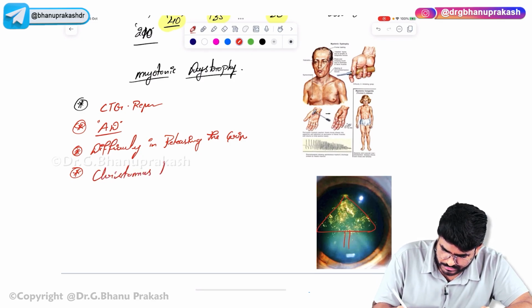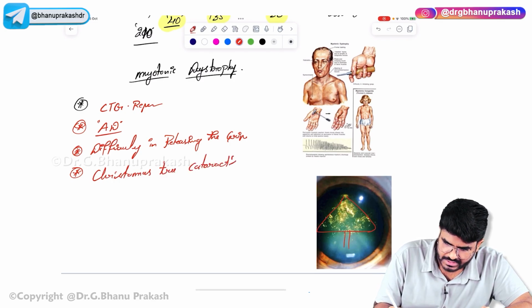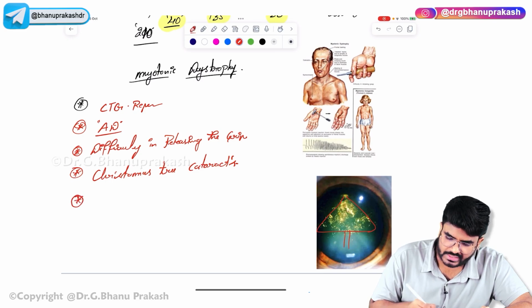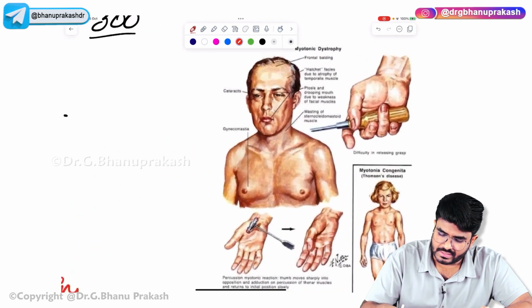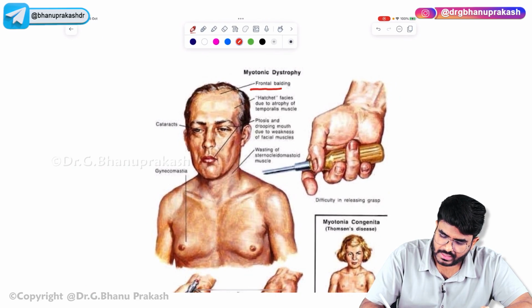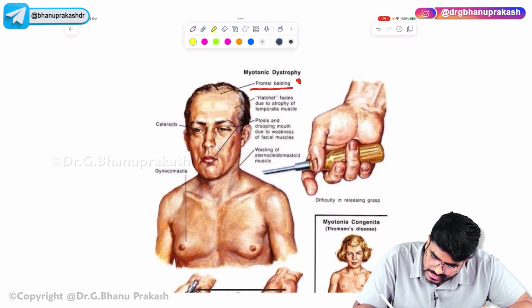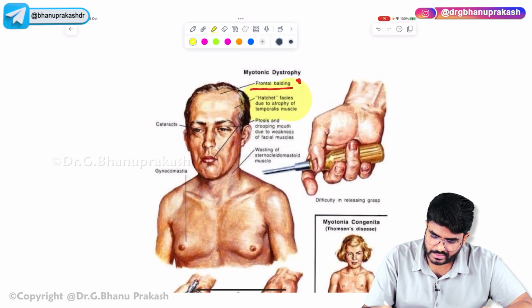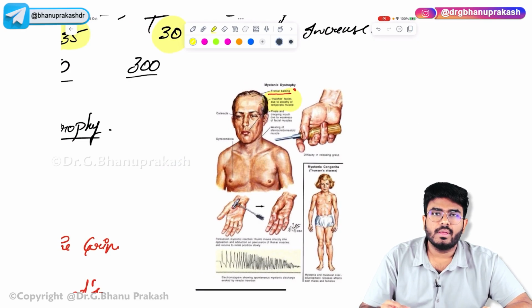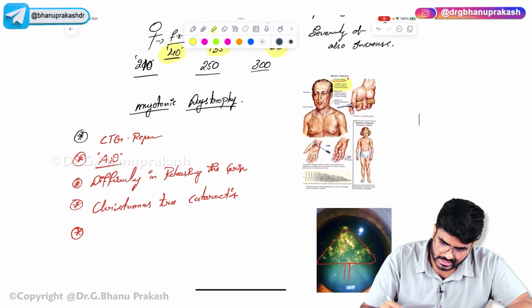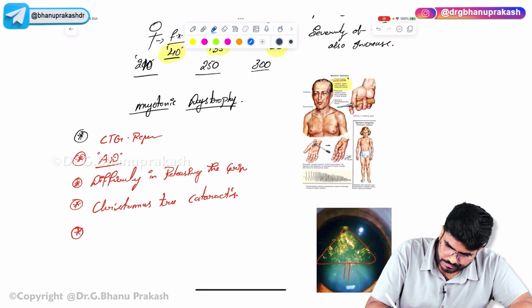And if you look at their faces, frontal balding is going to be seen, and they classically use this word, hatchet faces. Their face is going to look like a hatchet.